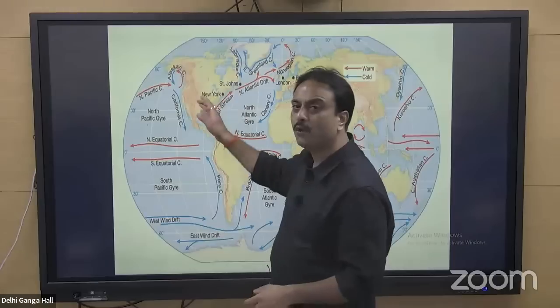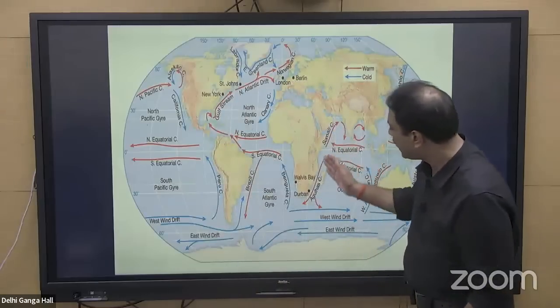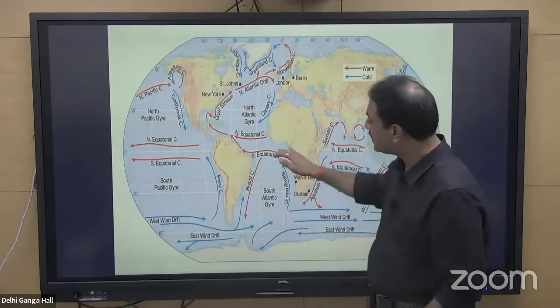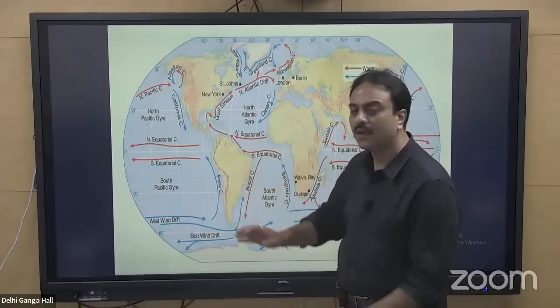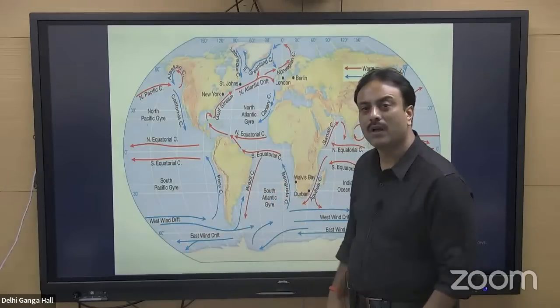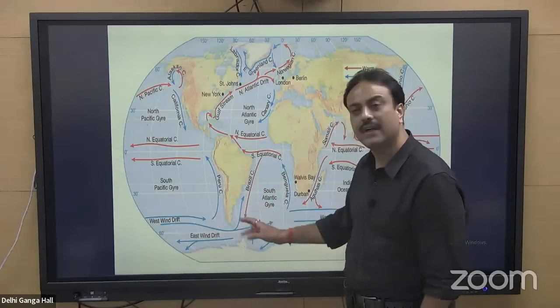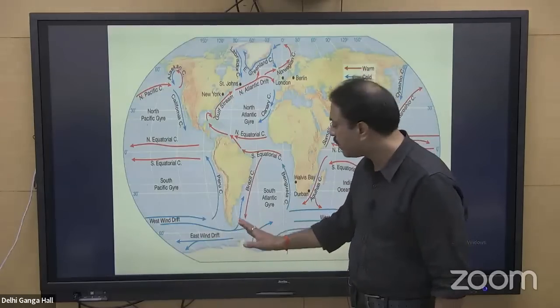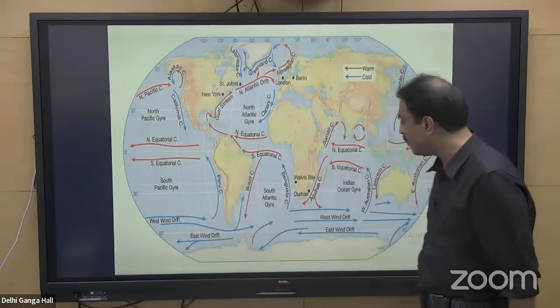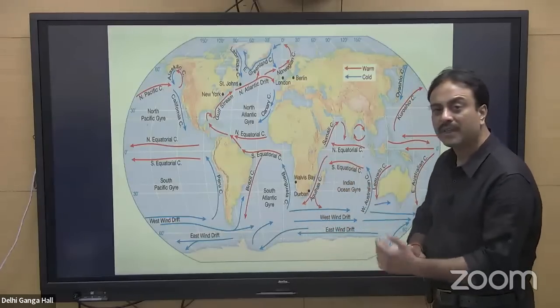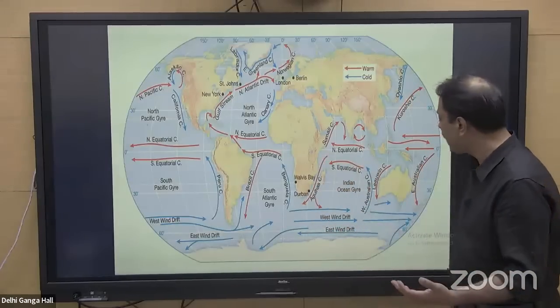Warm current, Gulf Stream, good precipitation. Warm current, Agulhas current, good precipitation along the eastern coastal area of Africa. Brazil current, warm current, good precipitation along the eastern coastal area of Brazil. Here you have the Falkland current. That is a Falkland cold current. Here it is the Patagonia desert. So Falkland cold current, desert area over here. Here Agulhas current, good precipitation, no desert formation, at least on the eastern side of the Africa continent.